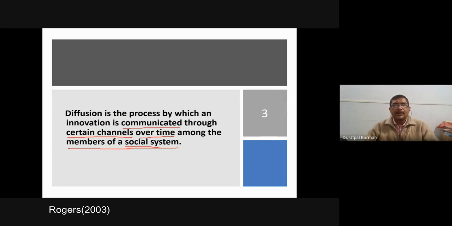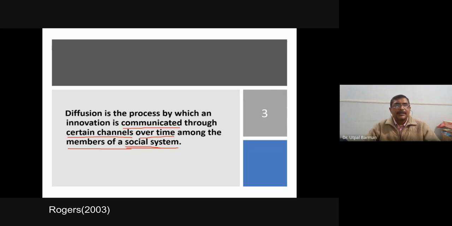Immediately after adoption, we can't say that there will be diffusion. Diffusion may start, but whether an innovation is diffused in the society can be determined after some time. And this diffusion is a communication process. Adoption is a decision-making process. And diffusion is a communication process, and it is a special type of communication. Why is it a special type of communication? Any idea? What are the main elements of communication? Message, sender, channel, treatment, and receiver.